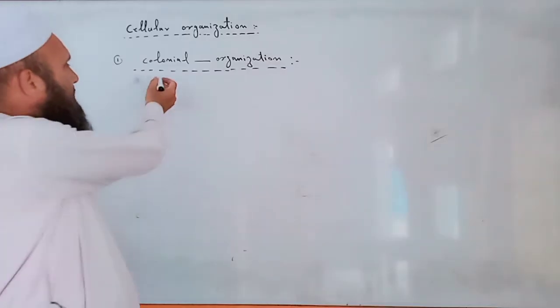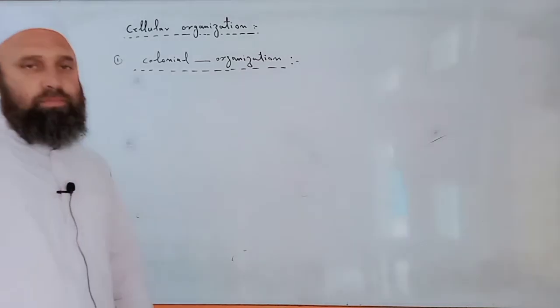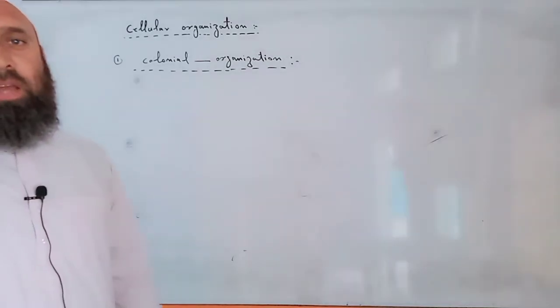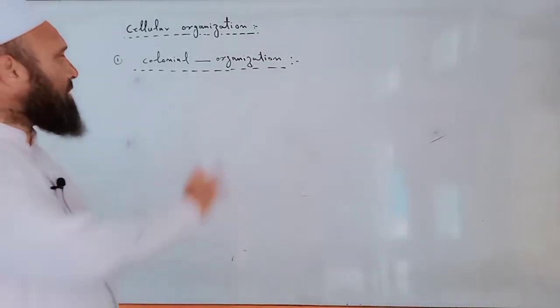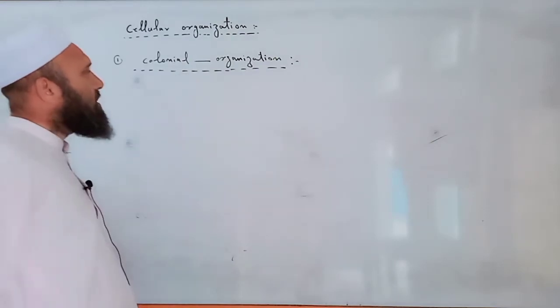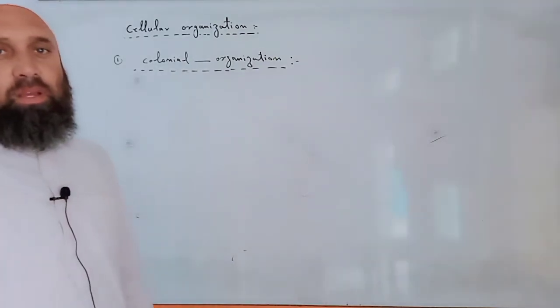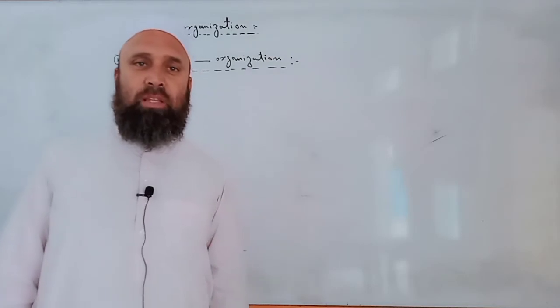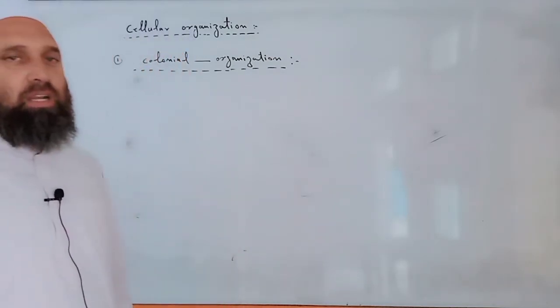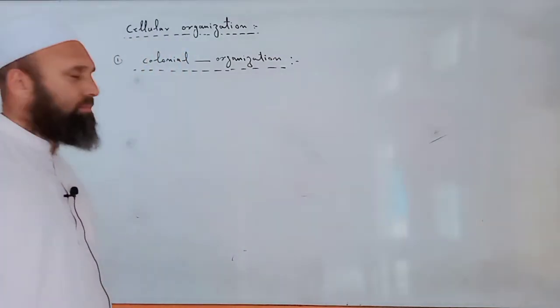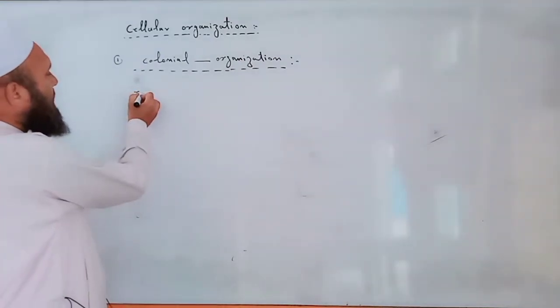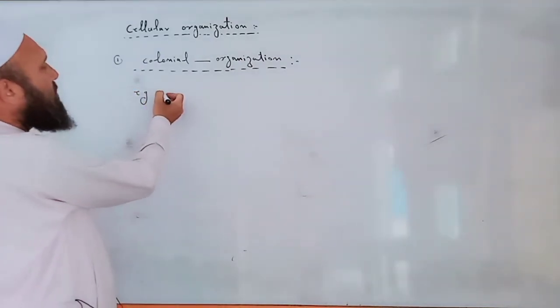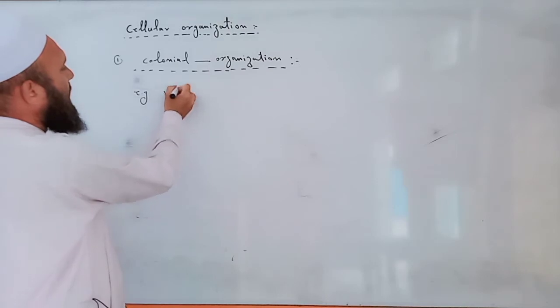The second one is colonial organization. Colonial organization is the type of organization in which unicellular organisms combine together and live in the form of a colony. An example of colonial organization is volvox.